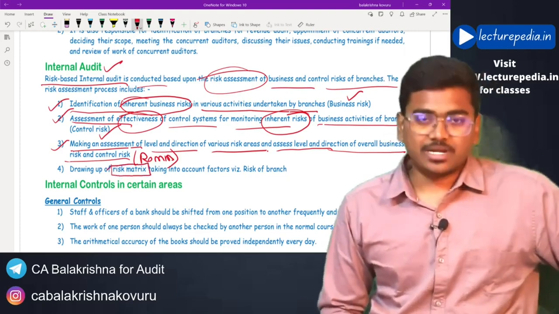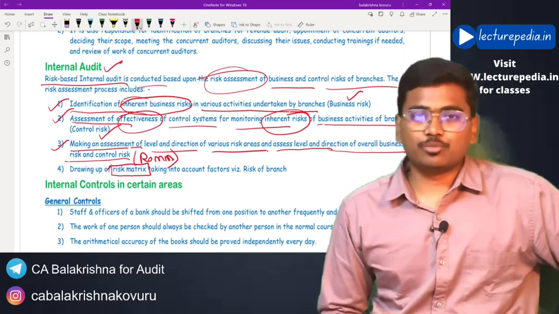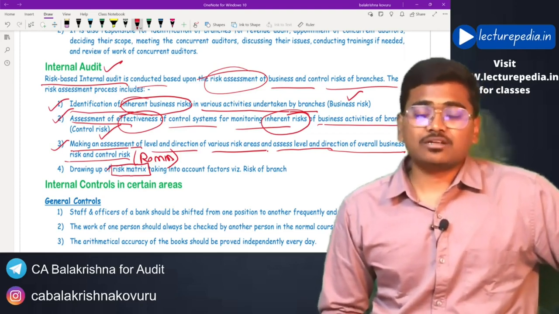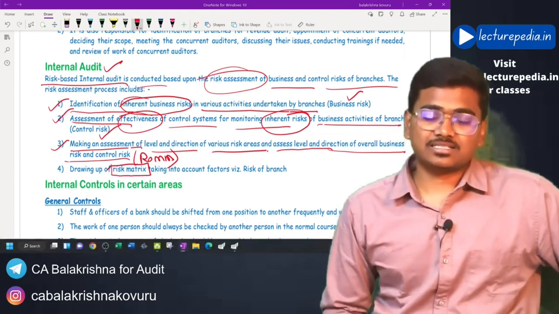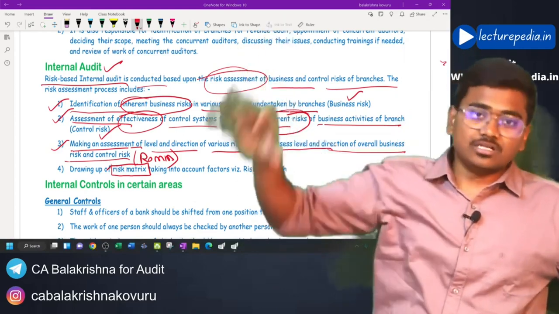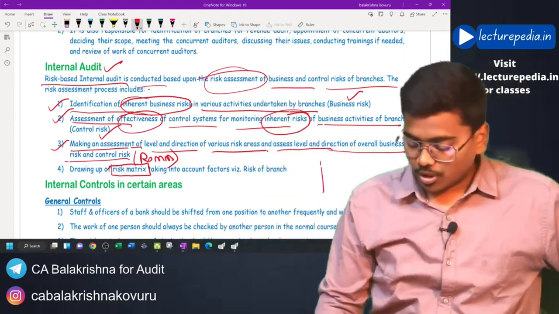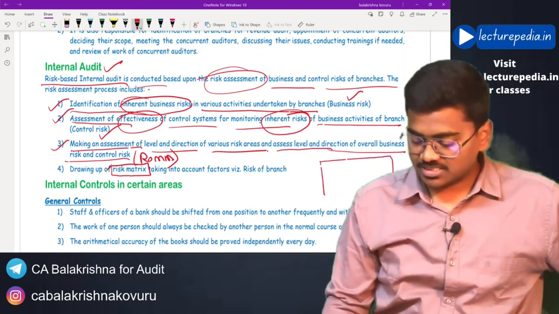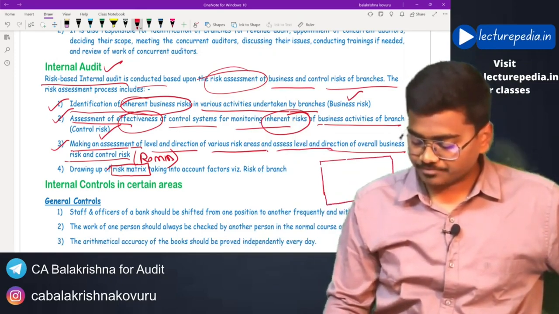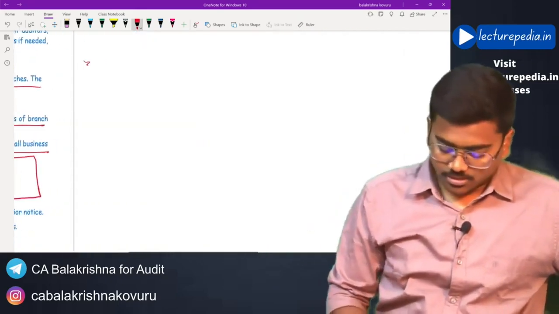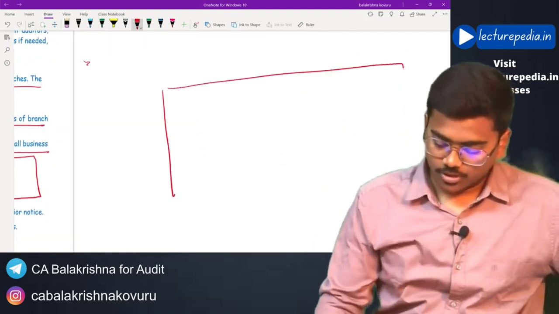What is this risk matrix? Basically, with the help of the risk matrix, the auditor will bifurcate various risks. Let's say the entity has 10 risks. Now the auditor will classify these 10 risks in the risk matrix. How will it look?